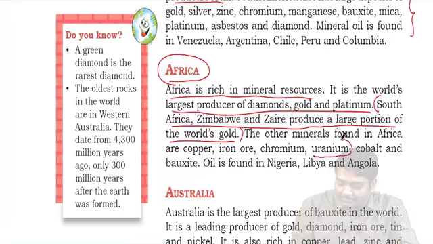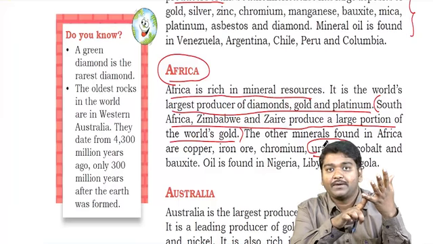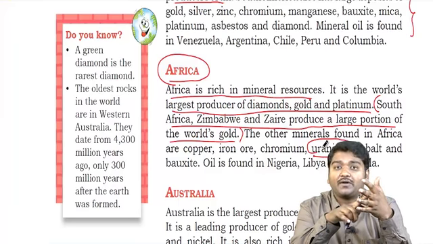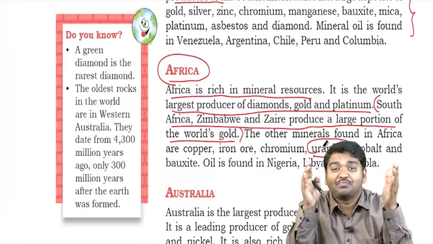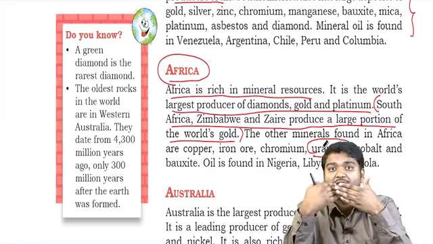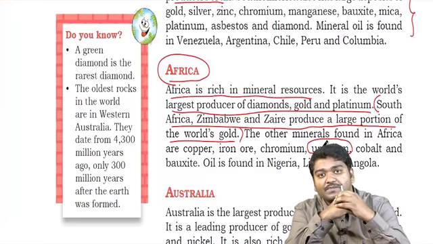Uranium is also present in Africa. So India is trying to have good relations with Africa for this. Please remember, both India and China, along with Japan and many other countries, are now focusing on Africa for the vast mineral reserves it has. So China wants to extract raw materials from Africa, even India wants to extract raw materials.